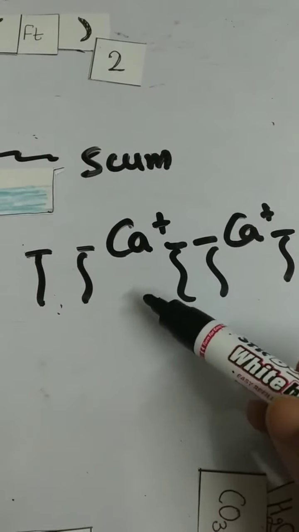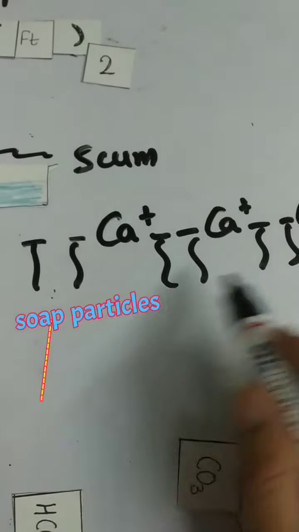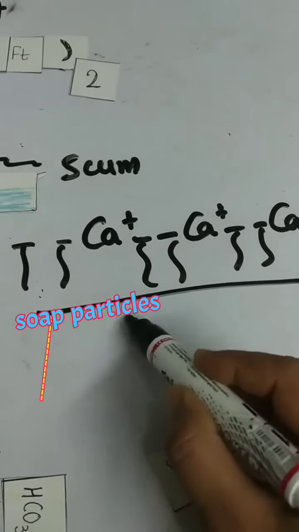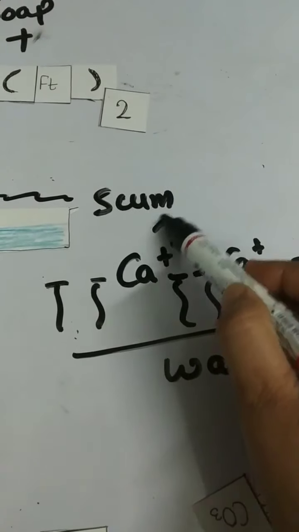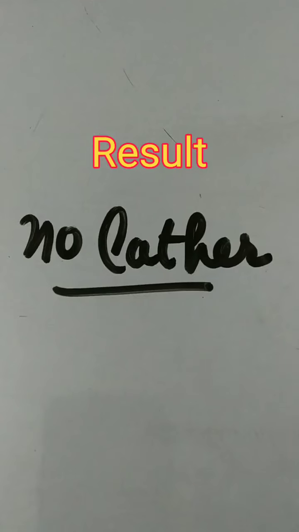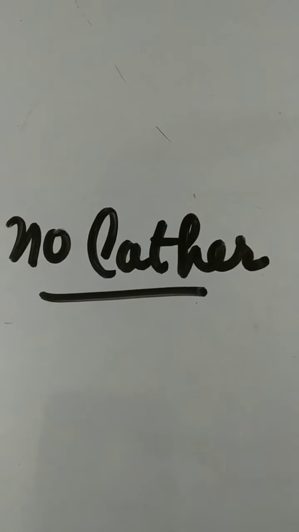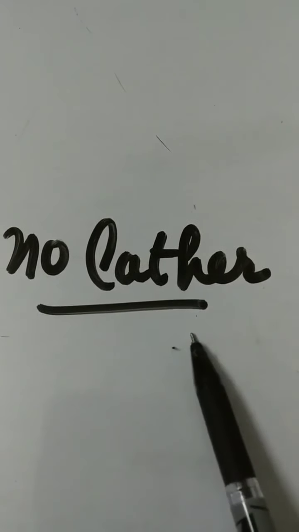The calcium ion or magnesium ion, when treated with soap, forms a dirt layer over the water. That is known as scum. Result: when soap is used with hard water, there is no lather formation.